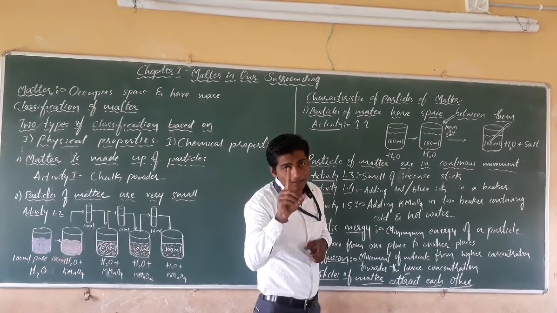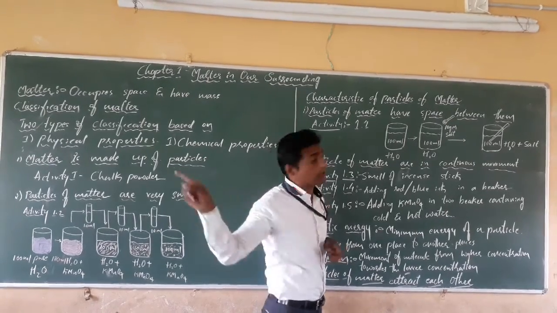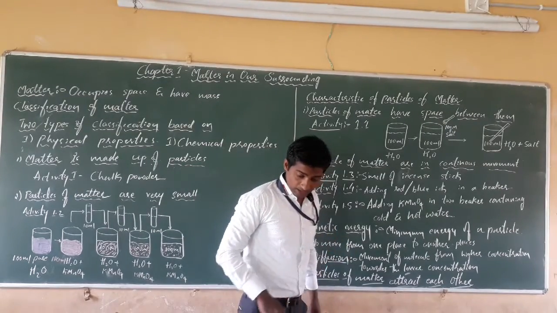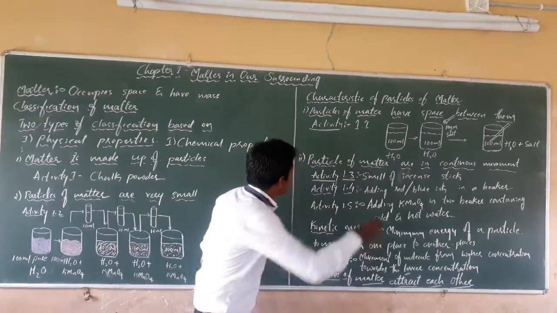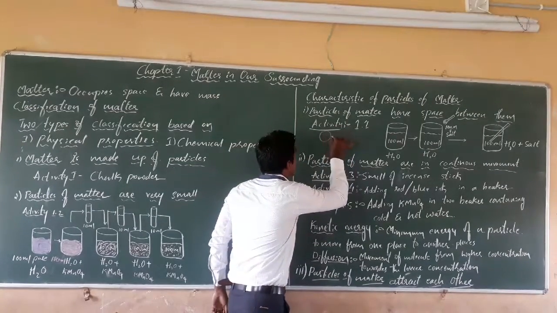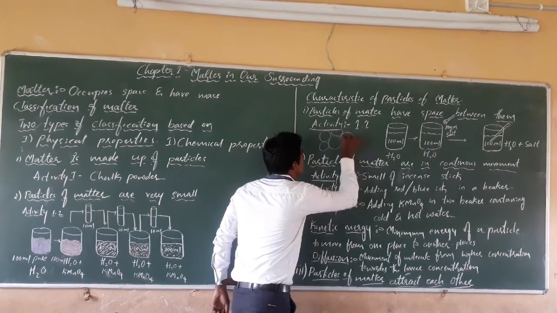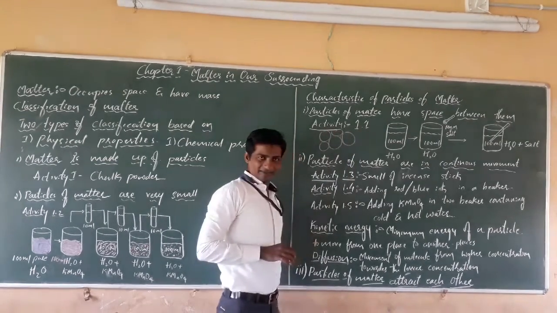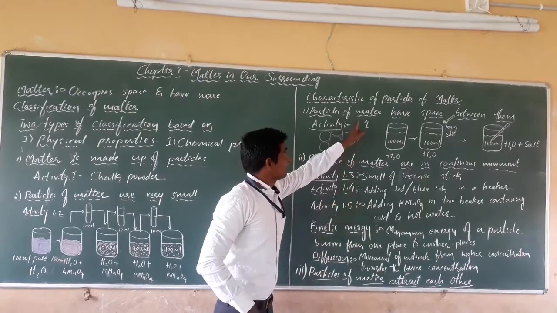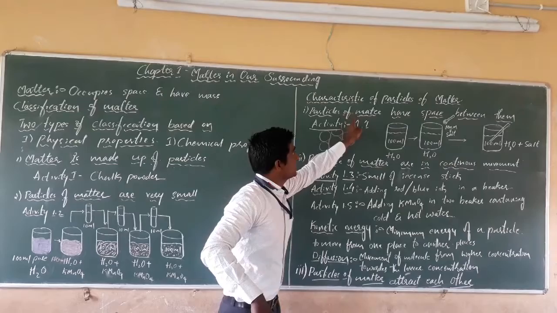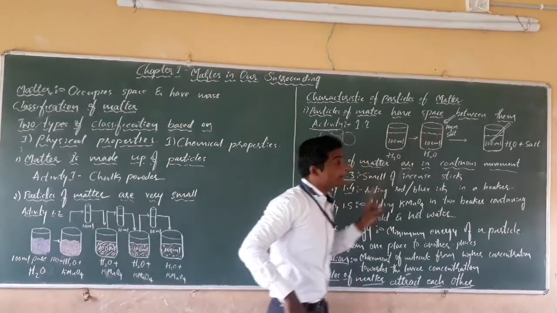The level of water will never rise, because in between the particles of water there is a space. That property we are studying: the particles of matter have a space between them.